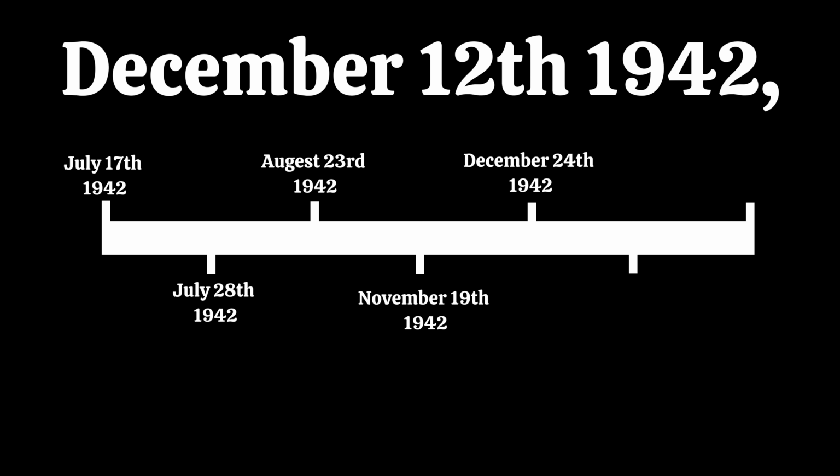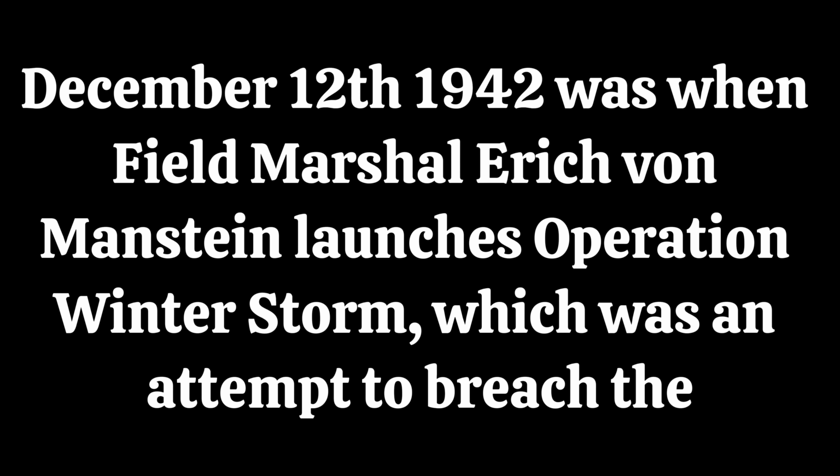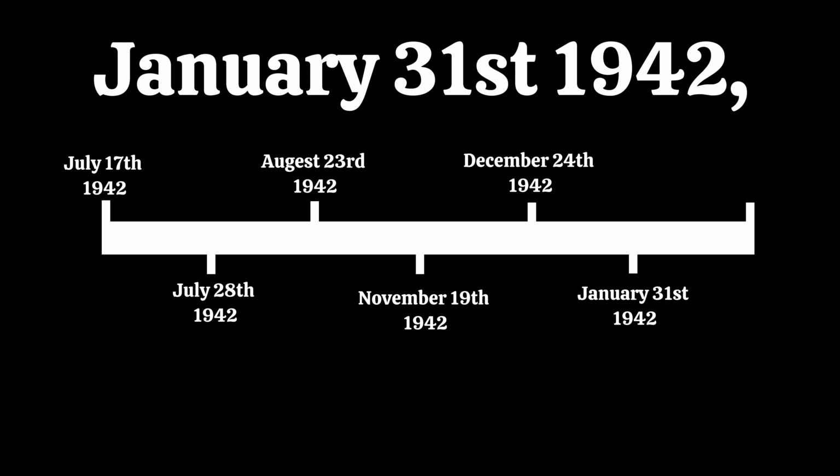On to our next date, December 12th, 1942. December 12th, 1942 was when Field Marshal Erich von Manstein launches Operation Winter Storm, which was an attempt to breach the encirclement from the southwest. Continuing on, January 31st, 1942.